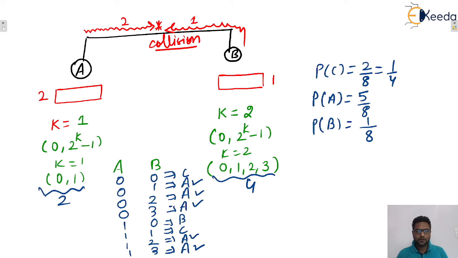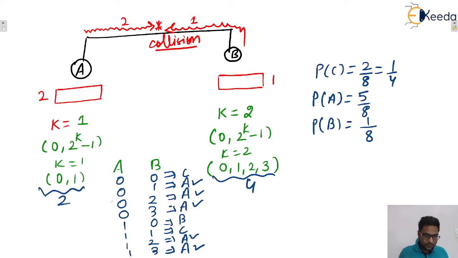Now I am assuming what? You only tell me. Here the probability of A's winning is 5 by 8, and the probability of B's winning is 1 by 8. So which one has a higher probability of winning? A. Again A has the higher probability. That means there is a chance that again A won, isn't it? Okay. Now I am assuming, because the probability of A winning is higher.